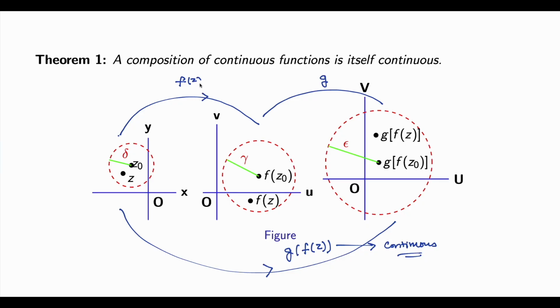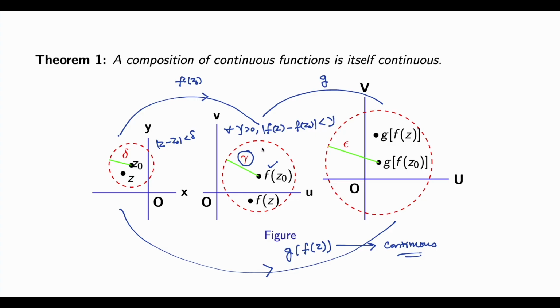f is continuous at any point z0, right? Then f(z0) is defined here, because f being continuous means that for every gamma, modulus of f(z) minus f(z0) will be less than this gamma whenever modulus of z minus z0 is less than delta. And this is going to be true for every gamma greater than 0.